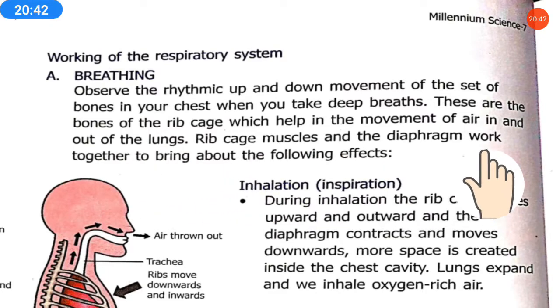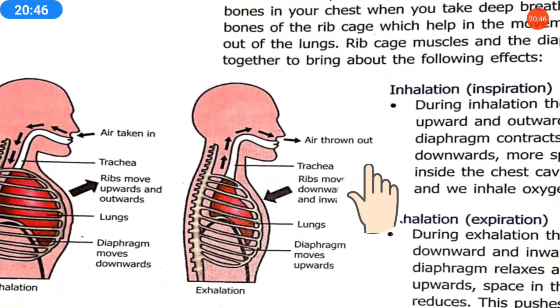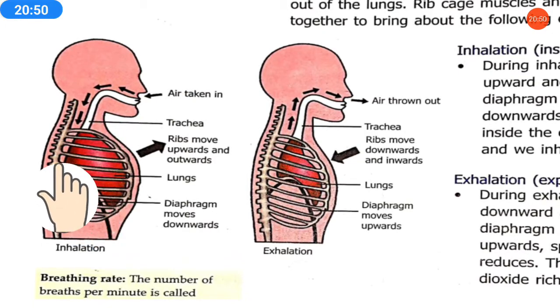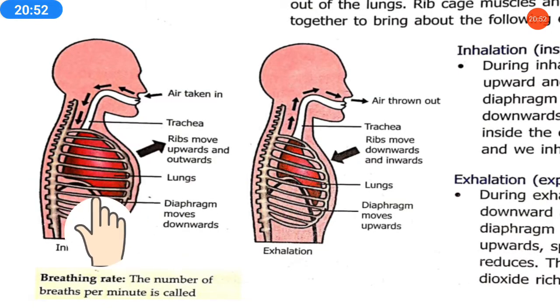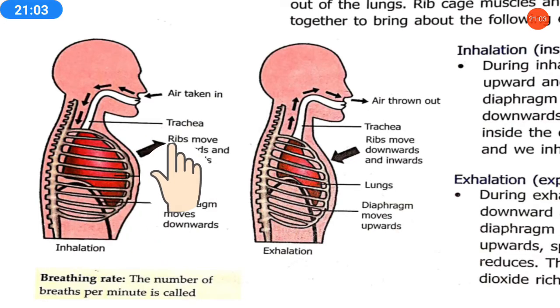Rib cage muscles and the diaphragm work together to bring out the following effects. The rib cage muscles, all the bones of this rib cage, and the diaphragm, the downward muscles of the lungs, both work together in the movement of air.